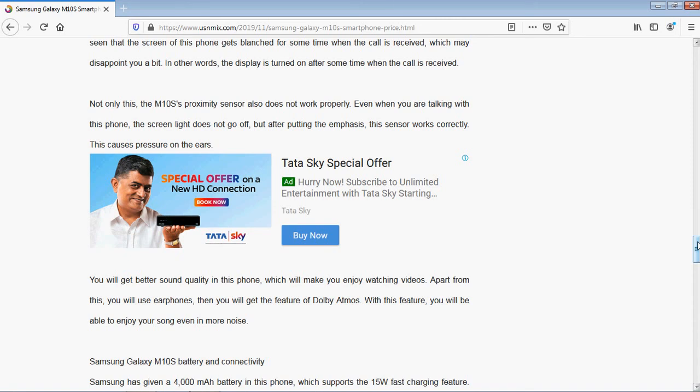You will get better sound quality in this phone, which makes you enjoy watching videos. Apart from this, when you use earphones, you will get Dolby Atmos features. With these features, you will enjoy your songs even in more noise. So when you are traveling and insert the earphones in your ear, you can enjoy the song even in more noise.